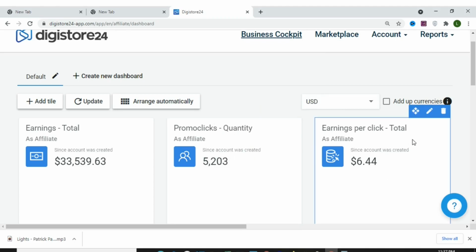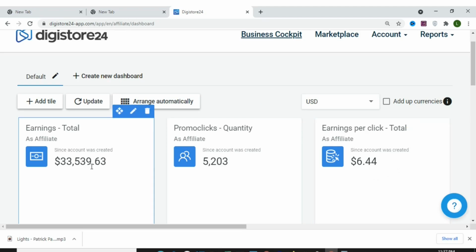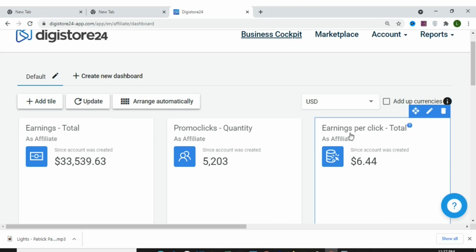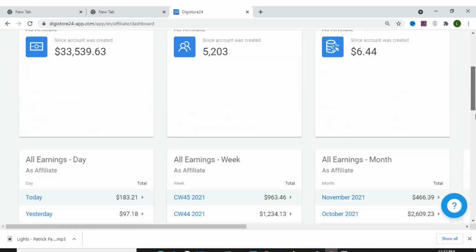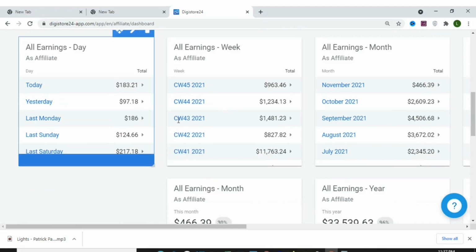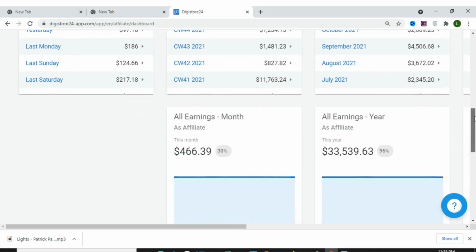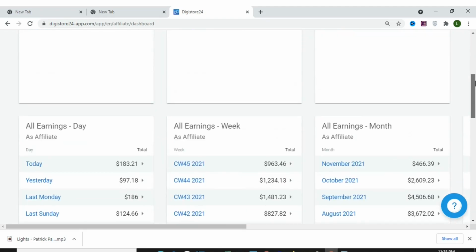When you come here, you can see that this is the earning per click. The earning per click represents the amount of sales you generate divided by the number of clicks that you get. That will give you the earning per click. When you scroll down, you can see the amount of sales that I've generated. I've done this using different strategies, and in this video I'm going to show you one of the strategies that I've used to earn this amount.